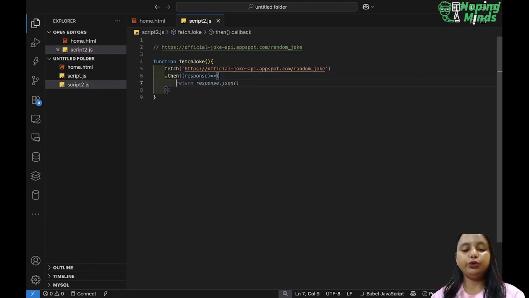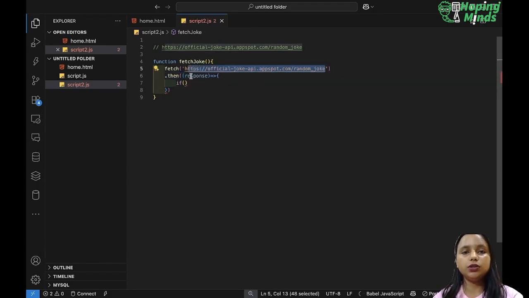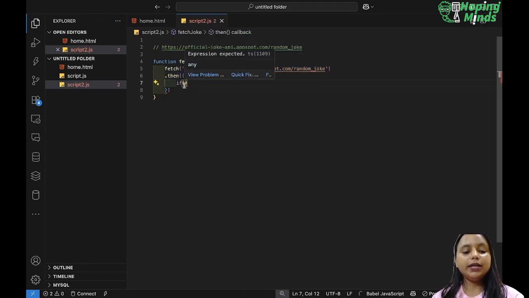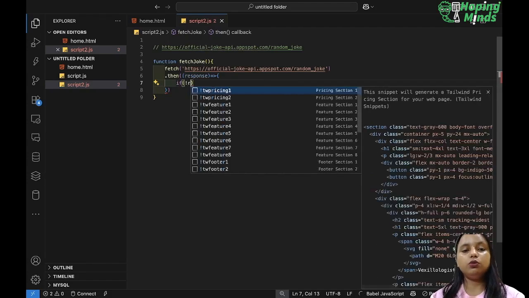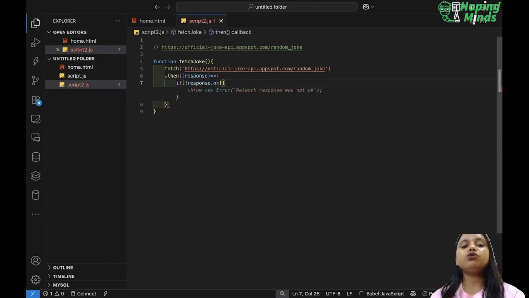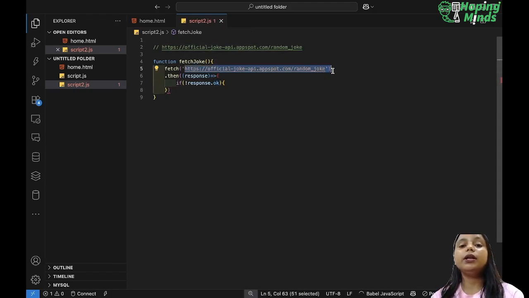inside this, see, there is one more possibility that this API will fail and I will not get any response, right? For that case, we need to handle it also. So I will say response dot ok. What this ok does is it checks whether it is returning me something or not.